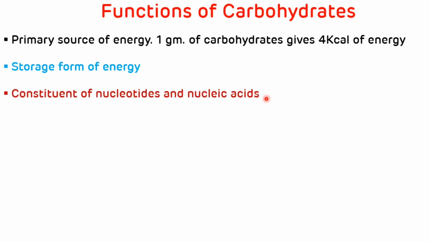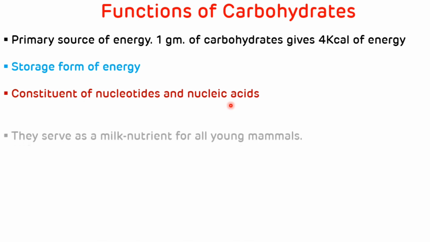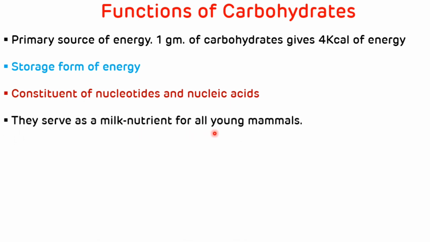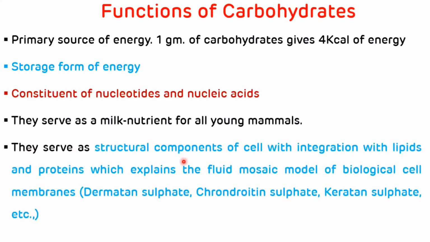Another important function of carbohydrate is they are the constituent of nucleotides and nucleic acids in the form of ribose sugar and deoxyribose. They serve as a milk nutrient for all young mammals. For example, lactose, which is a disaccharide synthesized by the combination of glucose and galactose. They serve as a structural component of the cell in integration with lipids and proteins, which explains the fluid mosaic model of biological cell membranes. For example, dermatan sulfate, chondroitin sulfate, and keratan sulfate. All these three are examples of glycosaminoglycans.